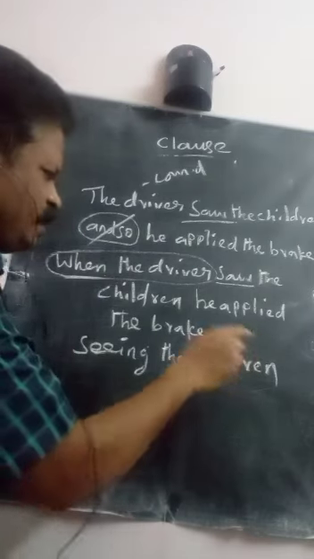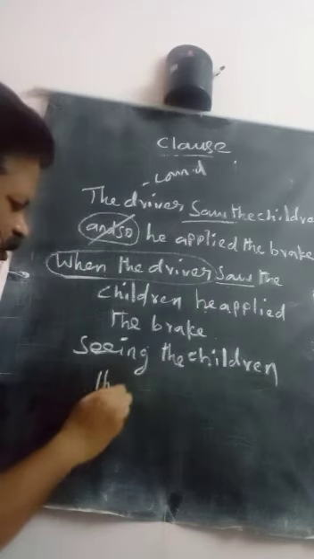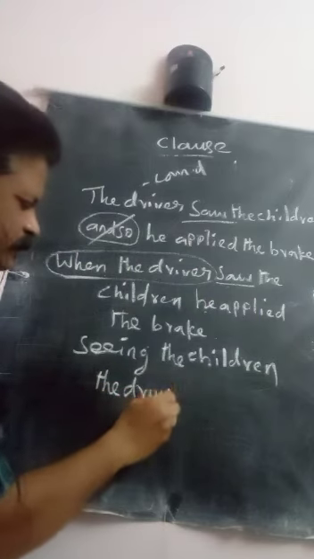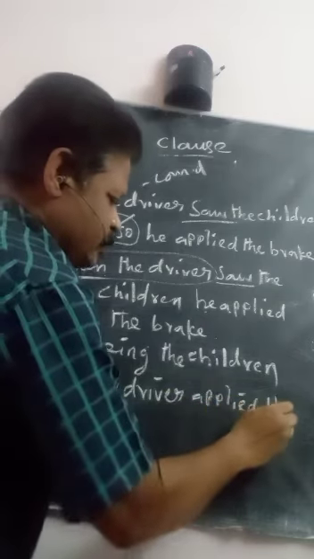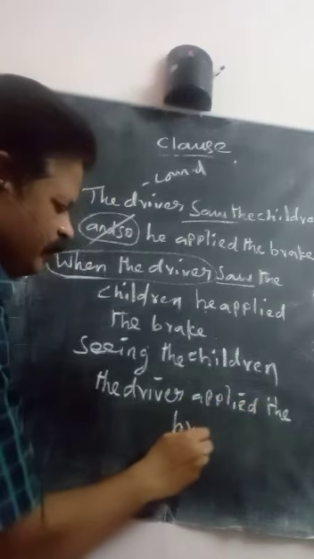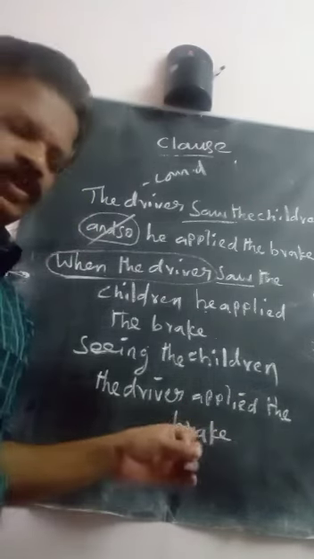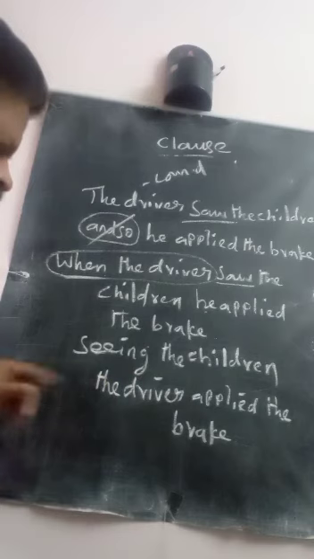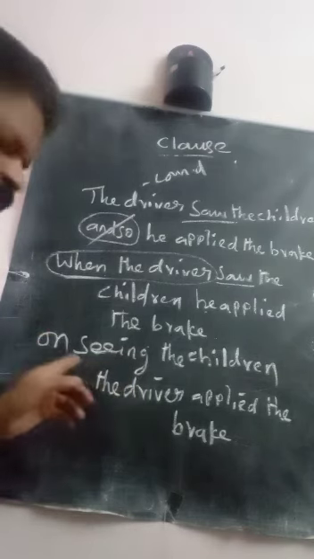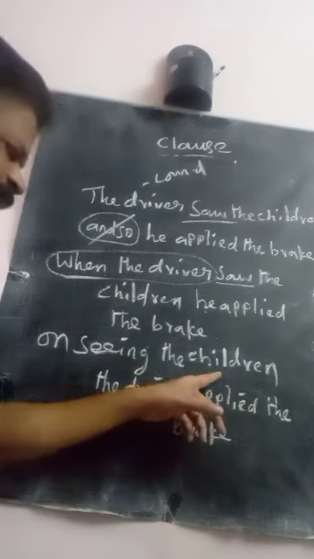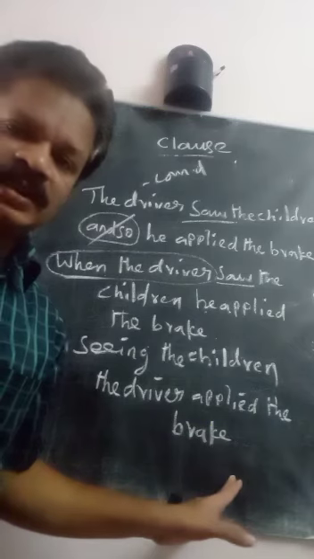He applied the brake. He here refers to the driver. So the driver applied the brake. That's all. This is a simple sentence. You can add on here. On seeing, as per the rule, on seeing the children, the driver applied the brake.